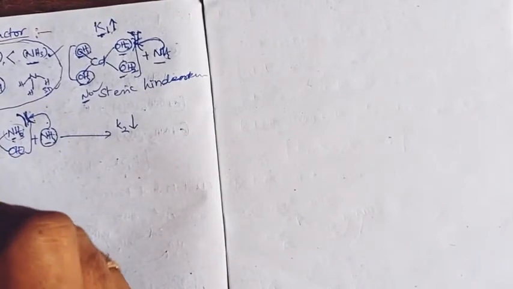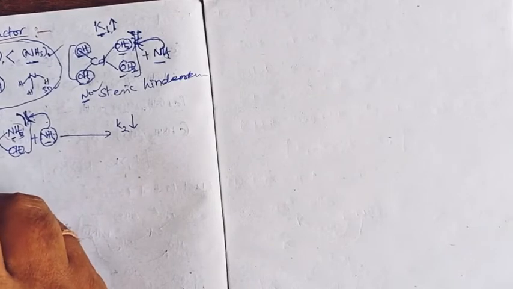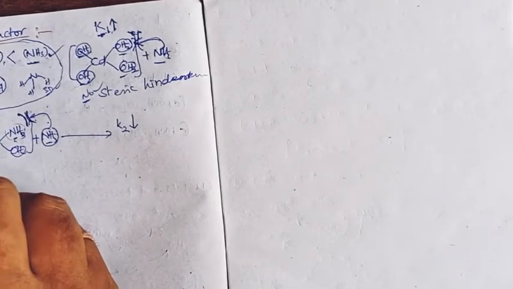Coming to the third factor, that is the electrostatic factor.